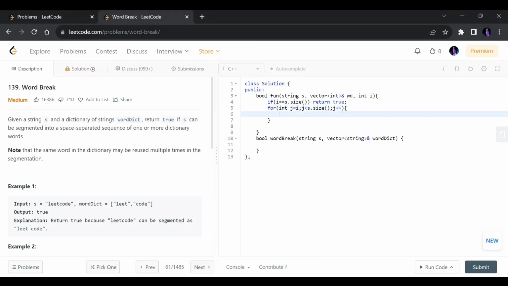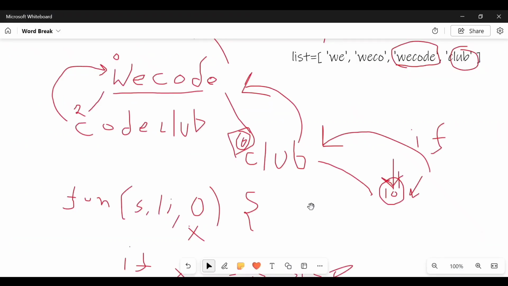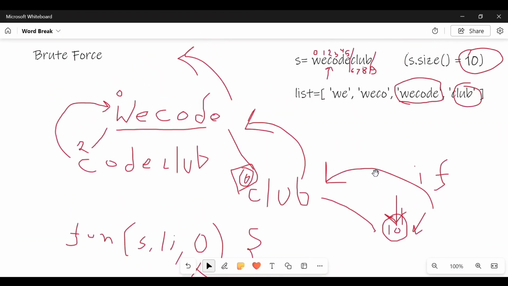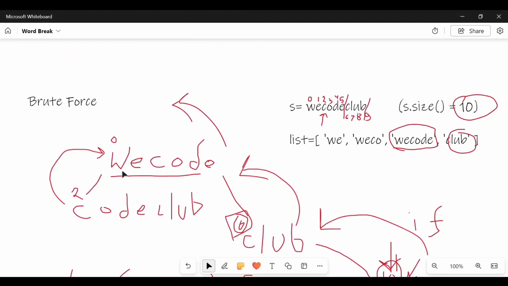At each step I check: at first I check for W, then I check for WE, then I check for WEC. I create substrings from the zero index, where I have W, so I try W, then WE, then WEC. The same I will do in this code.